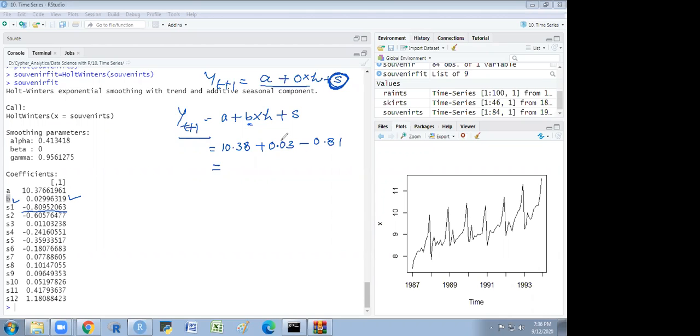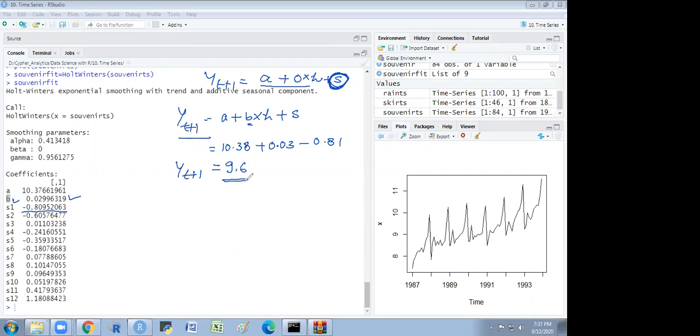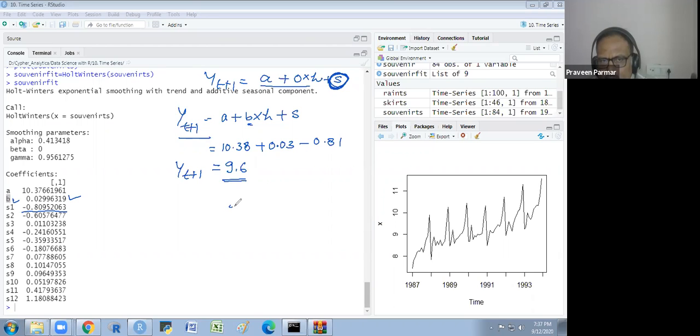Sir, it will be 9.6. Yes, sir. 9.6 I will get YT plus 1, but it is a log value. You know that? Yes, I do. We have taken the log. Yes, sir. So we will get 2.71 to the power 9.6. Okay. And this would give us the actual value. Does that make sense to you?